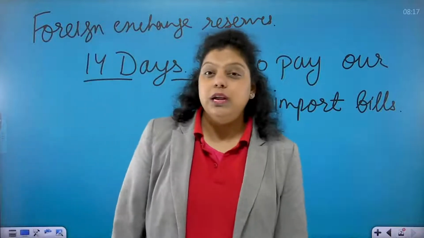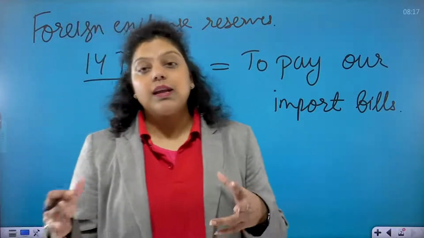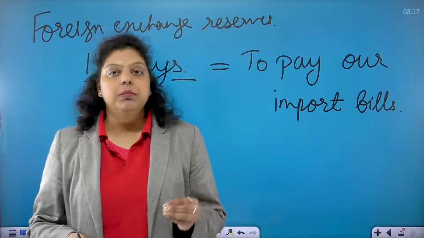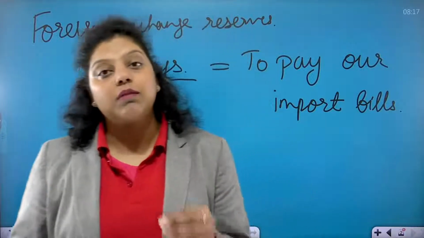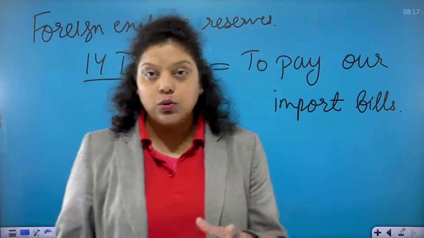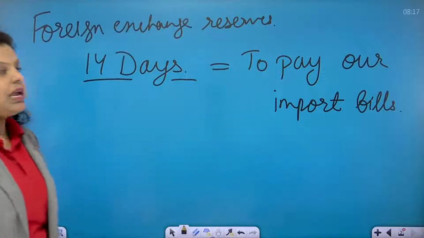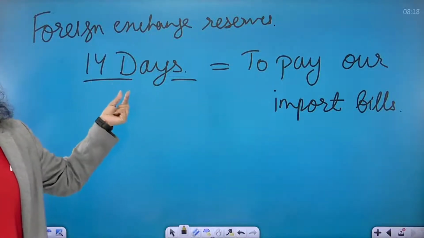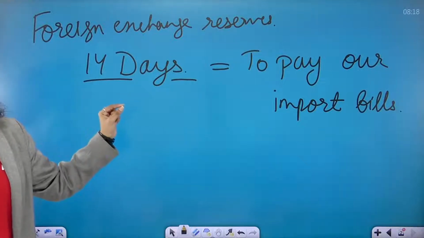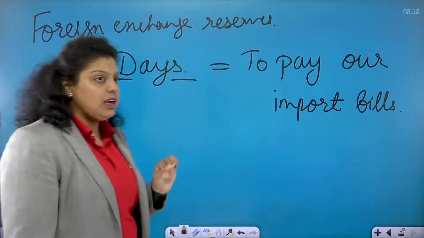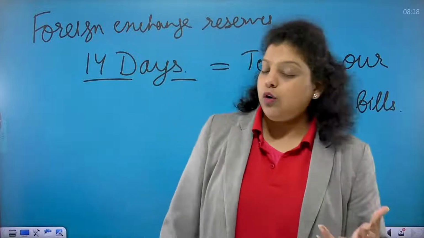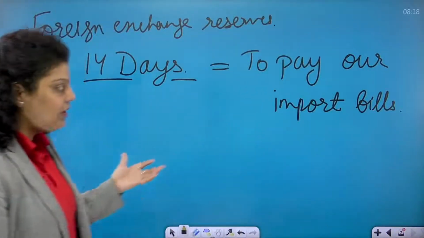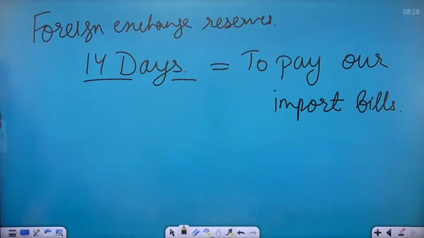I told you in the open and closed economy session that India was a closed economy, but in tourism and crude oil, we were already importing. So we were not capable of paying our import bills after 14 days because the foreign reserves were left only for a two-week situation. So it created the demand for foreign currency reserve. That's why we did the LPG. Okay, this is the second reason.